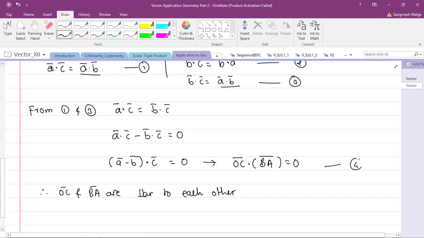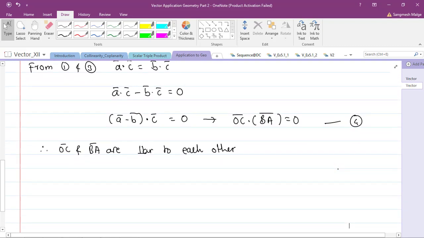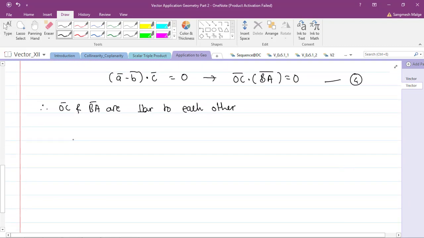Equation number 4. So as we can see, the point O is the same for all. We say that these three altitudes are concurrent, as O bar is common in equations 1, 2 and 4.